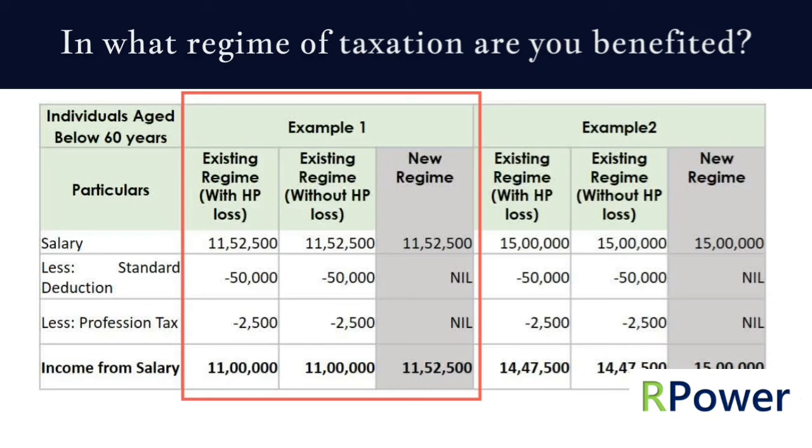Now let's assume that the individual is having salary income of 11,52,500 in all 3 scenarios. To compute income under the head salary under existing regime, standard deduction of 50,000 and professional tax of 2,500 would be available as deduction from salary income, making the income chargeable under the head 11 lakhs. Whereas in new regime, no such deductions will be available to the individual.